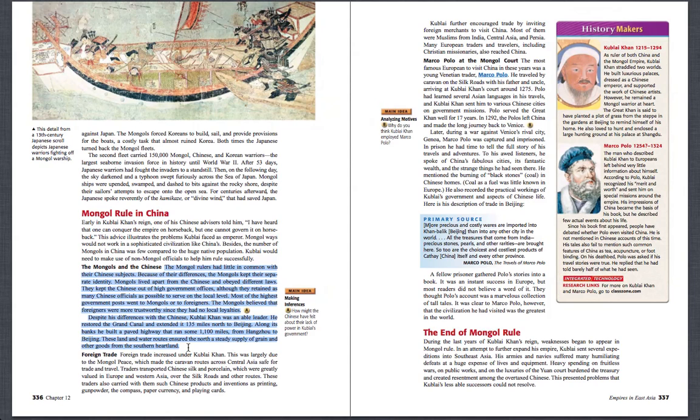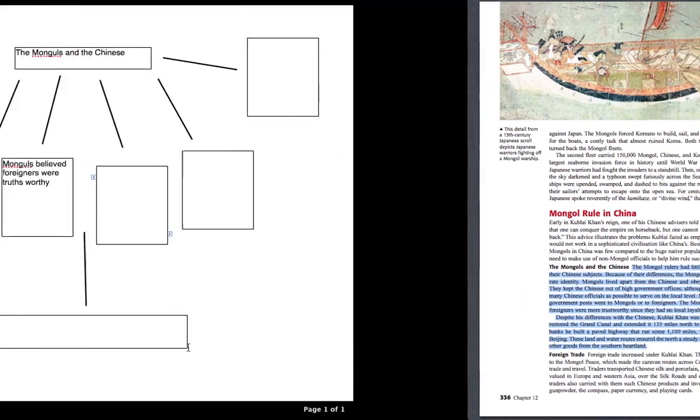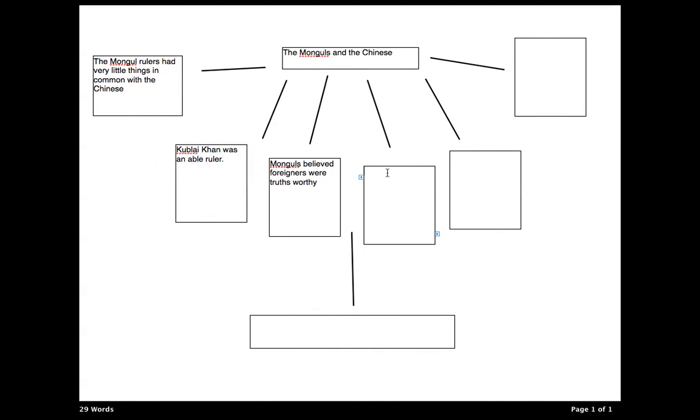Despite his differences with the Chinese, Kublai Khan was an able leader. He restored the Grand Canal and extended it 135 miles north to Beijing. Along its bank, he built a paved highway that ran some 1,100 miles from Hangzhou to Beijing. These land and water routes ensured the north has a steady supply of grain and other goods from the southern heartland. Now, let's add the finishing touches of our diagram of the information we grabbed.